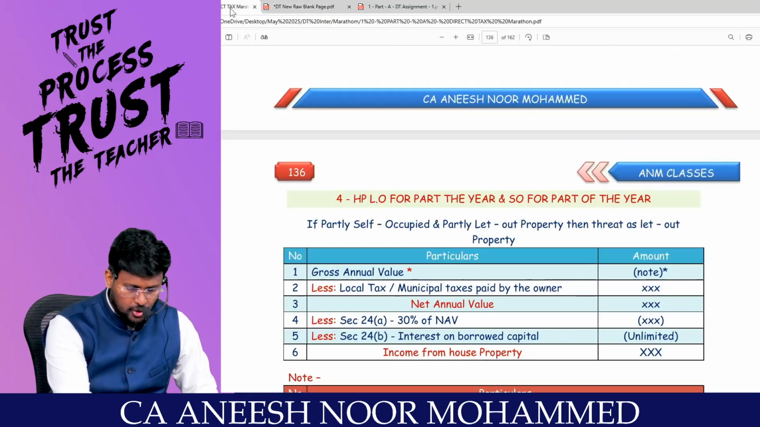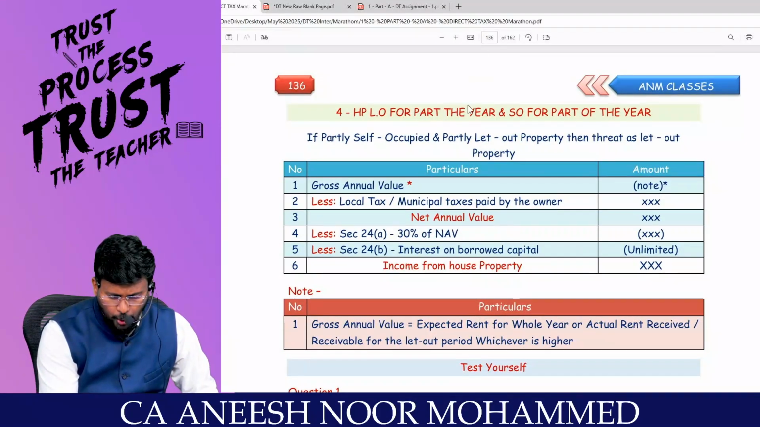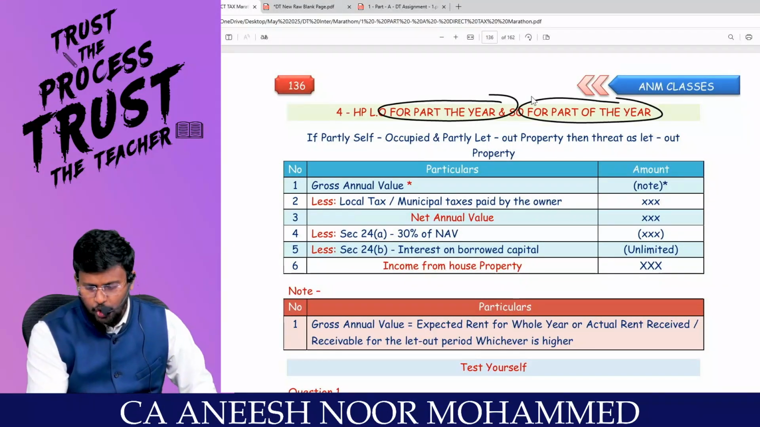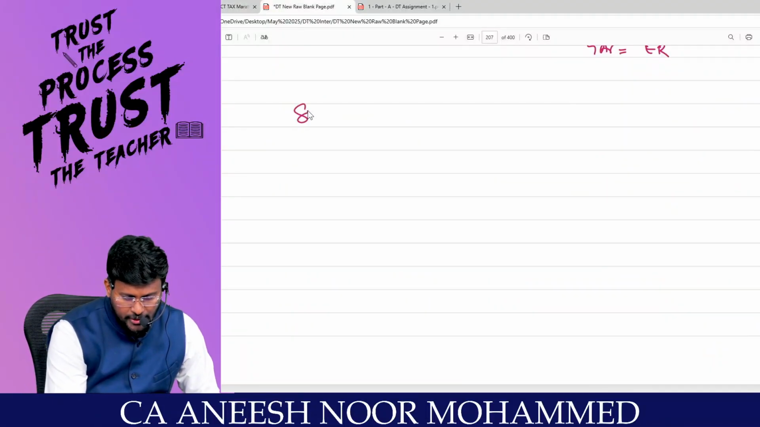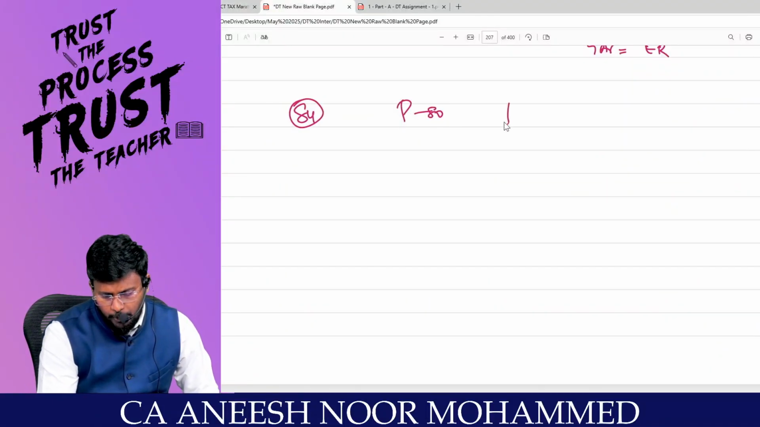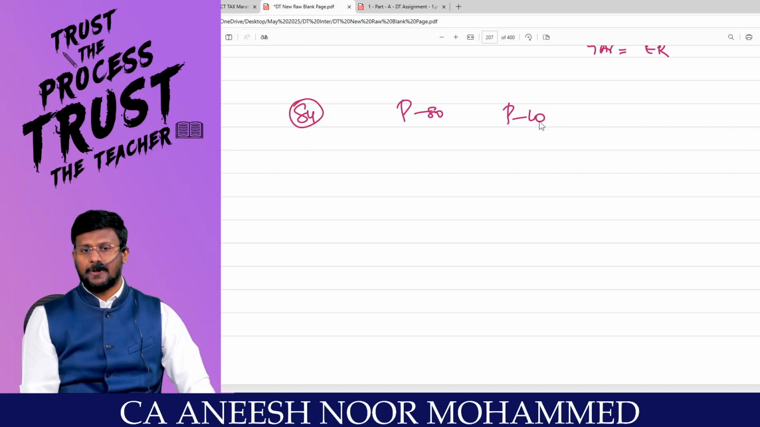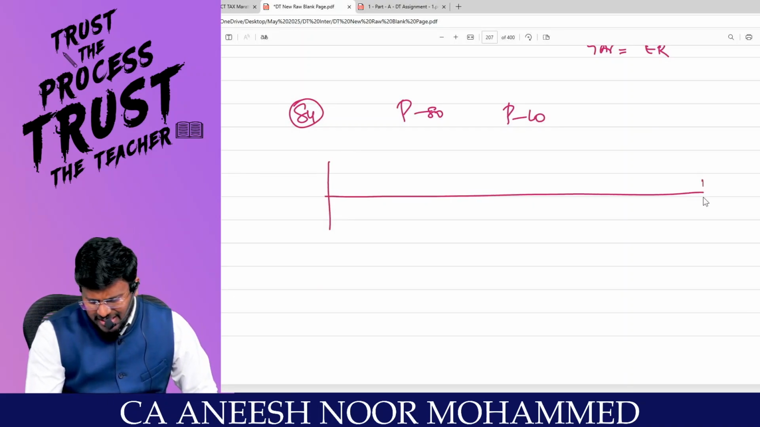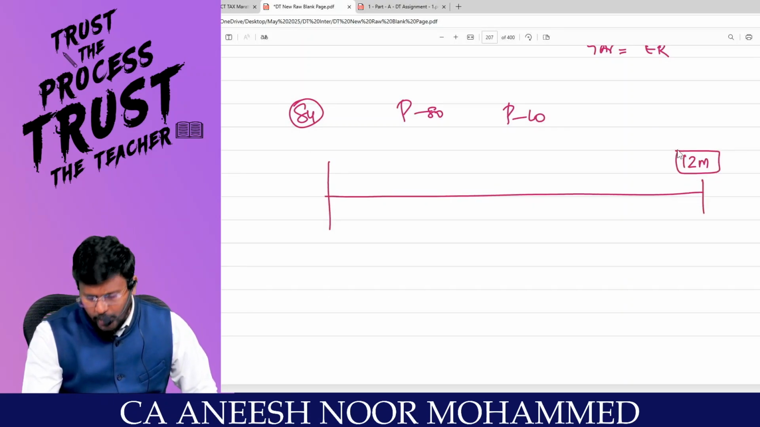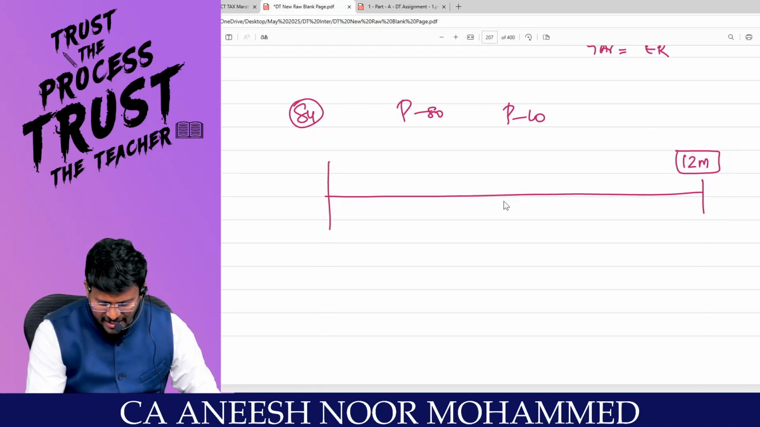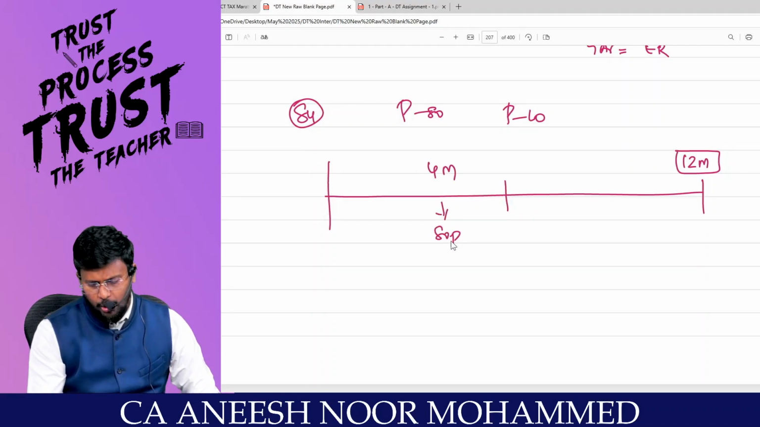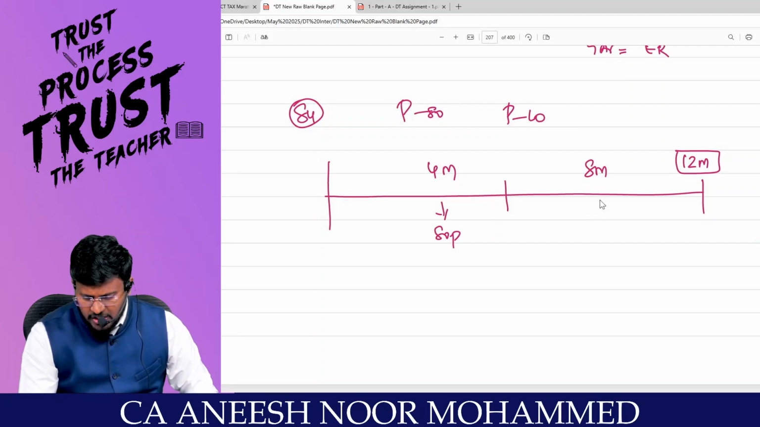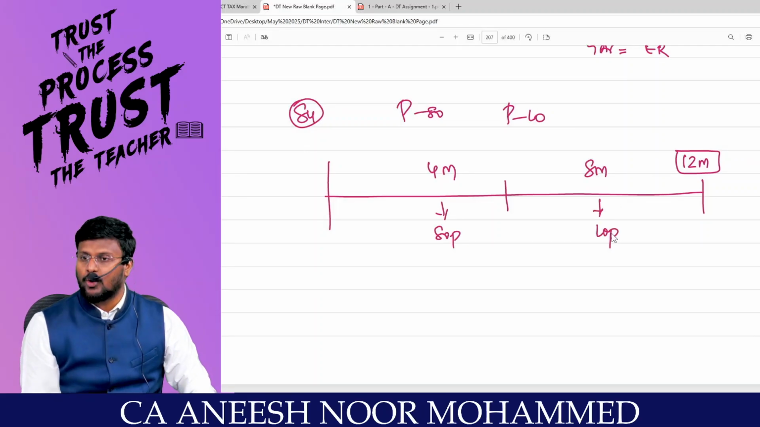The fourth situation is called let out property for part of the year and self-occupied property for the part of the year. That means there is a property, partly self-occupied and partly let out. Are you all really with me? That means if 12 months are there in a year, in these 12 months, you are saying that for the first 4 months, the property was self-occupied, and for the remaining 8 months, the property has become let out property. Are you all really with me?